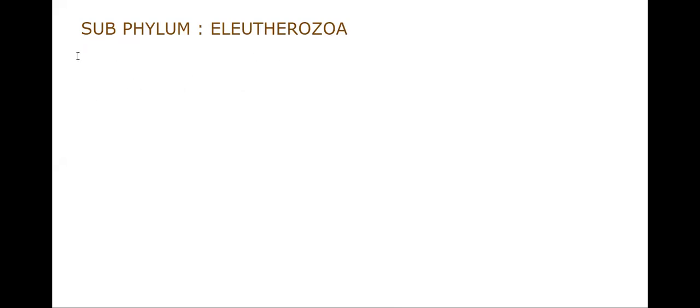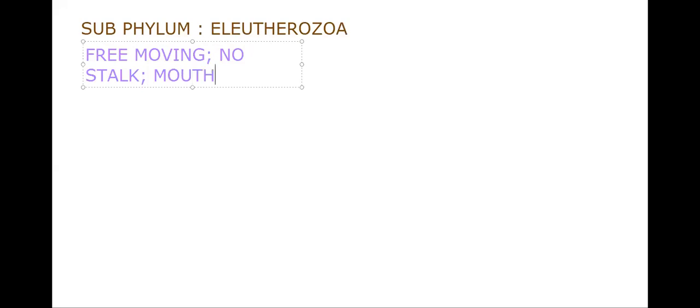So subphylum Eleutherozoa includes free-moving organisms. Earlier we said free moving, which do not have a stalk; there is no stalk in these organisms. The mouth is on the oral surface, and the oral surface is directed downwards.